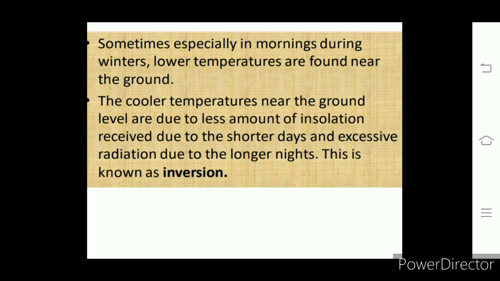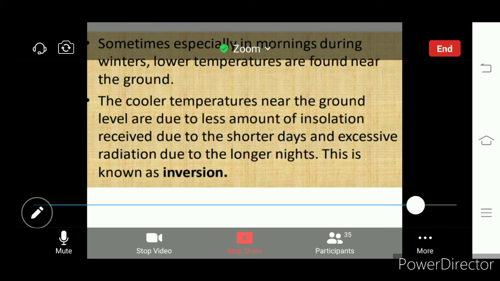This is in winter, and this is called inversion of temperature, where the lower layers of the atmosphere record low temperature and the higher layers record high.